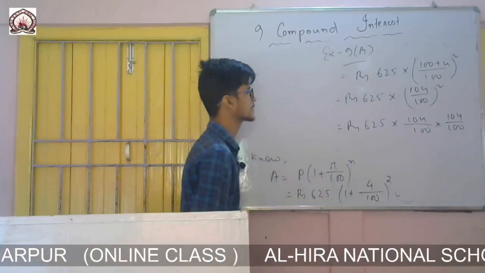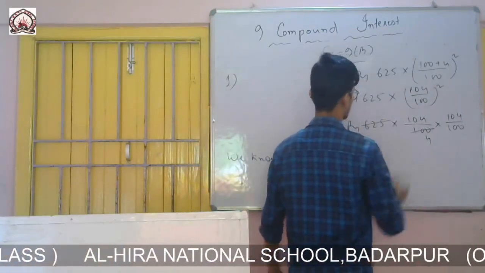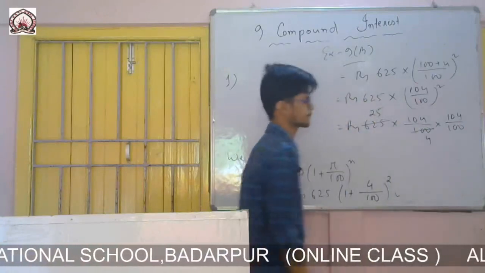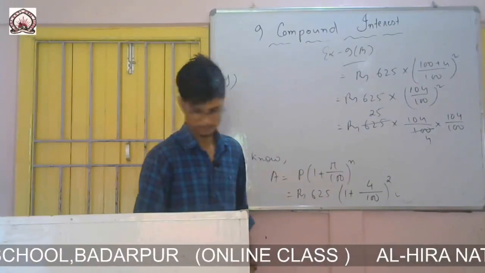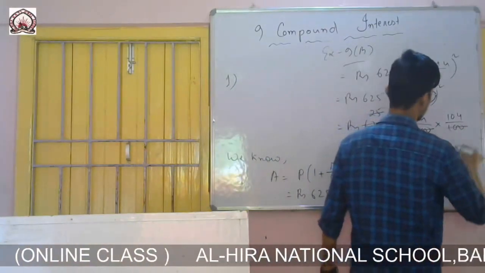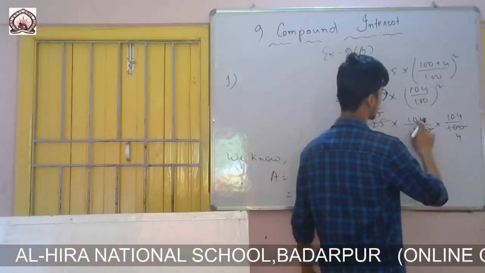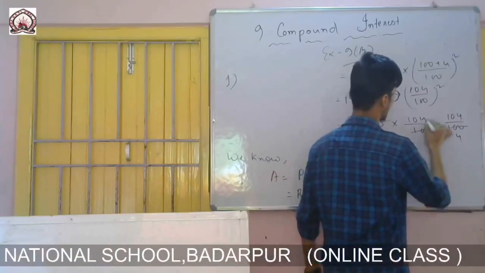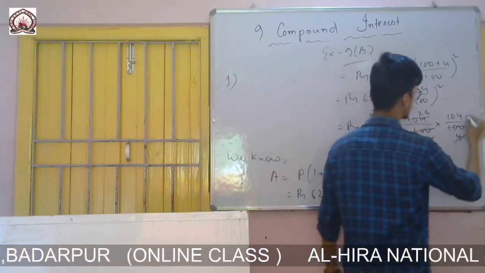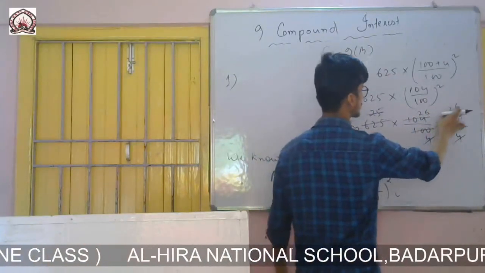So now I will cancel it. With 25 I can cancel, 25 25s are 625. And then again with 25 I can cancel this one, 25 4s are 100. With this 4 I can cancel this one, 4 2s are 8 and 4 6s are 24. That means only 26 and 26 are left.